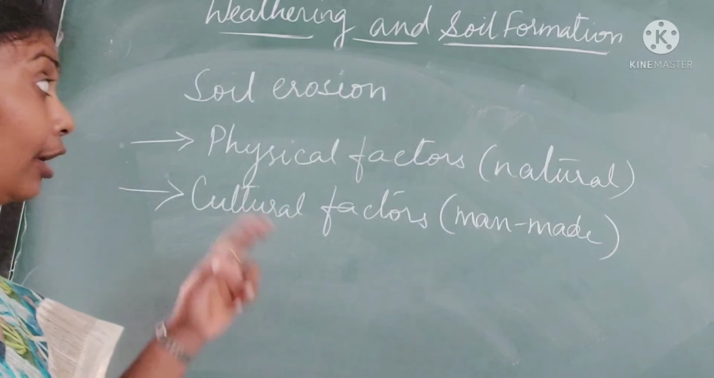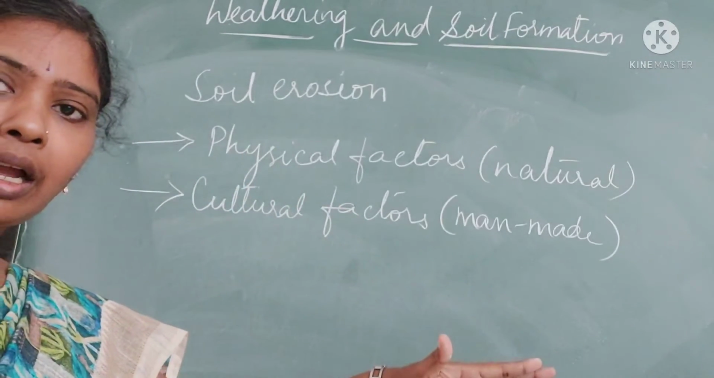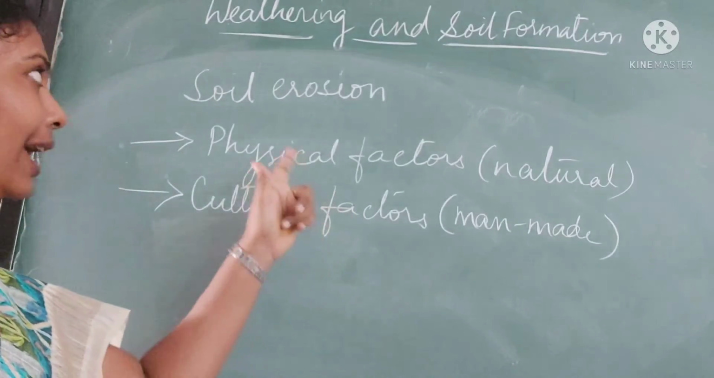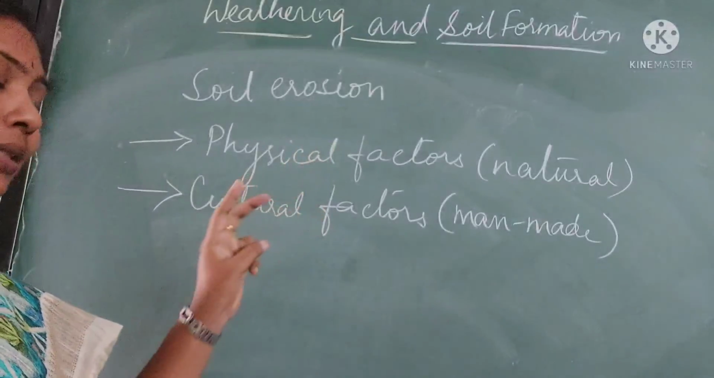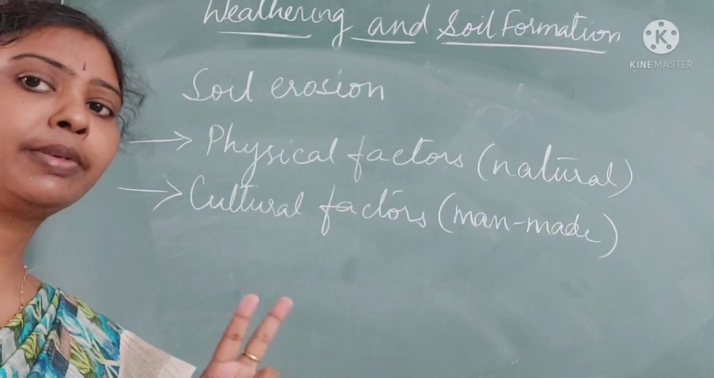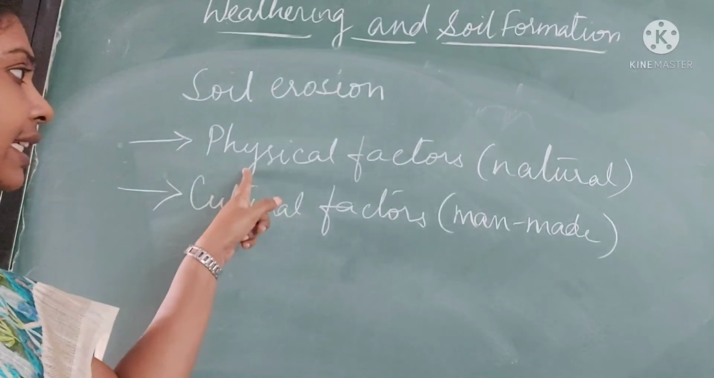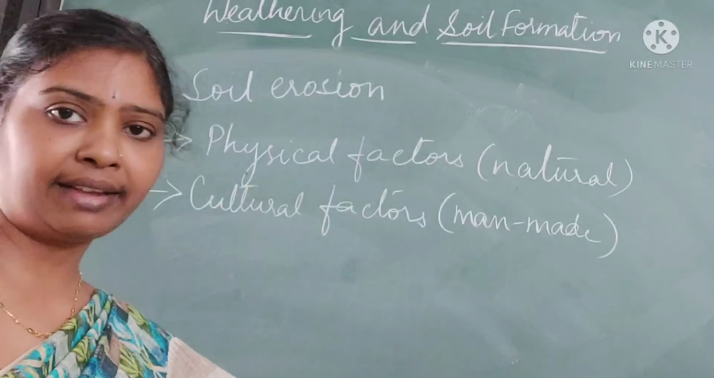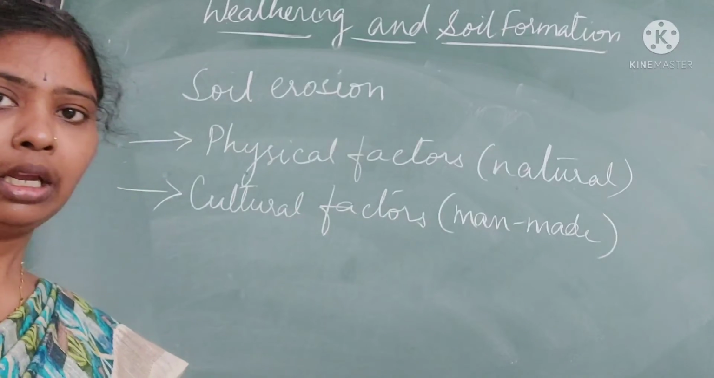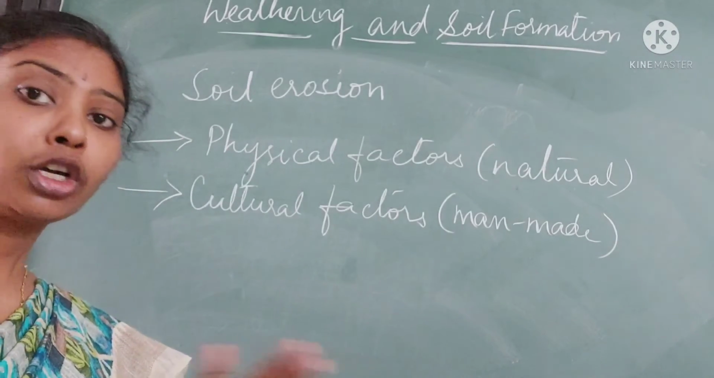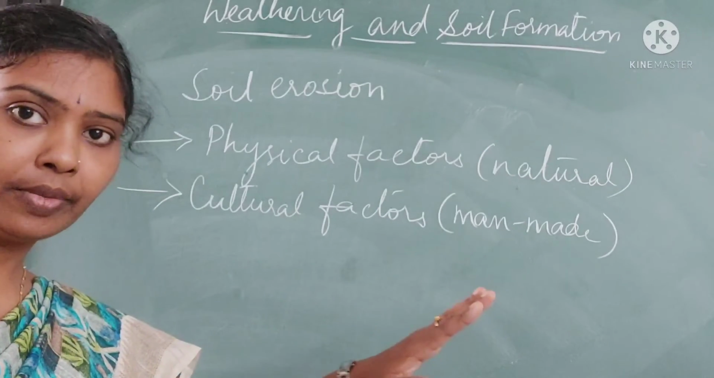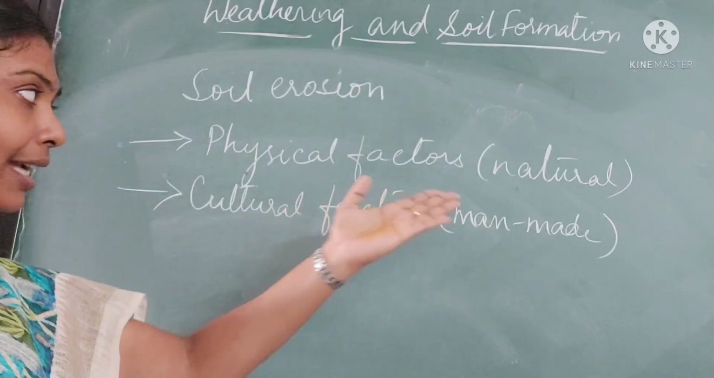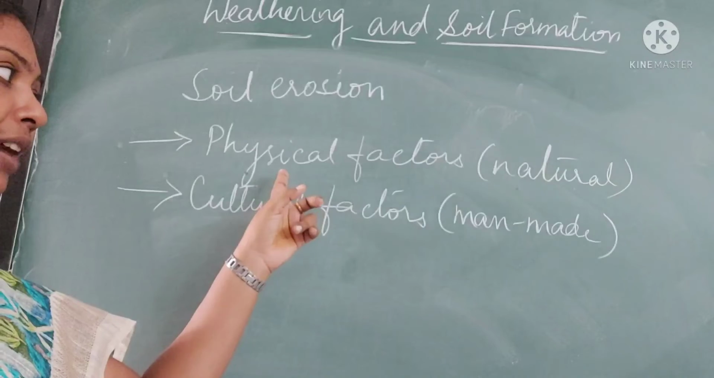When the topsoil loses its first layer, then it is known as soil erosion. See, the soil erosion takes place because of two factors. One is physical factors, that is the natural factors. Sometimes you have very heavy rainfall, that is floods and all. And sometimes because of too much wind. So these are natural factors or physical factors.